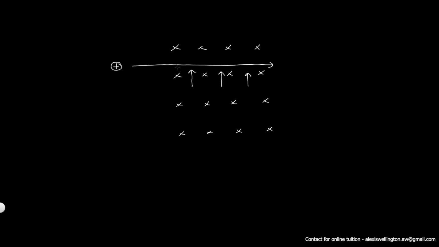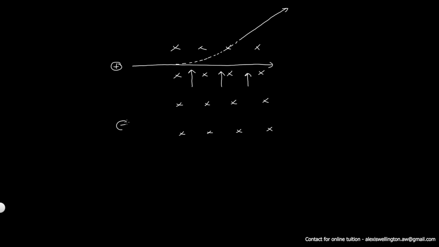As a result of this magnetic force, this positive charge will change its path of movement like this. It will curve upwards, and once it exits the magnetic field, it will again follow a straight path.